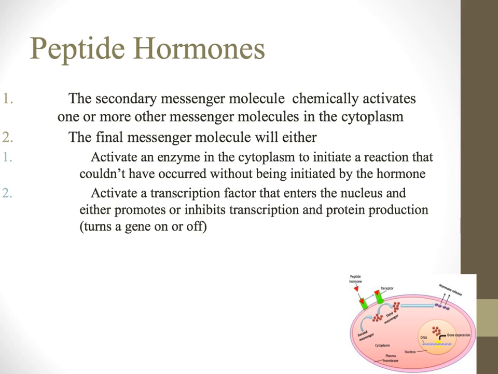That secondary messenger molecule is going to pass the message on to one or more messenger molecules that are also in the cytoplasm. So like a giant game, or I guess a really small game actually, of Whisper Down the Lane. The final messenger is going to do one of two things. It's either going to activate an enzyme in the cytoplasm to initiate a reaction that couldn't have occurred without the hormone, or it can act as a transcription factor.